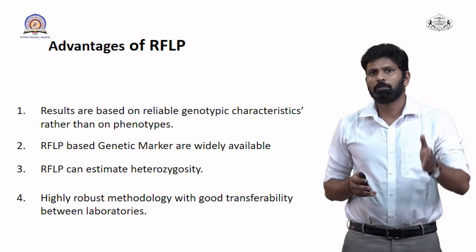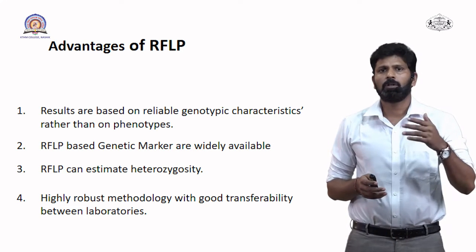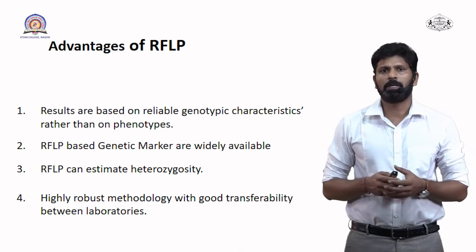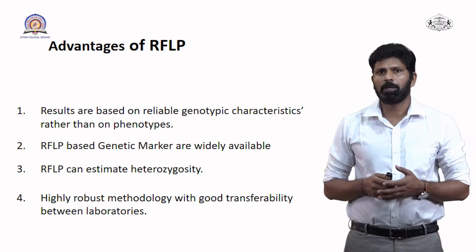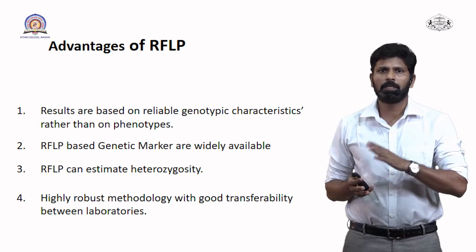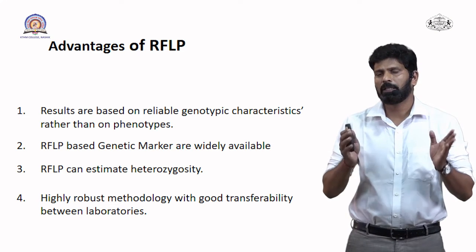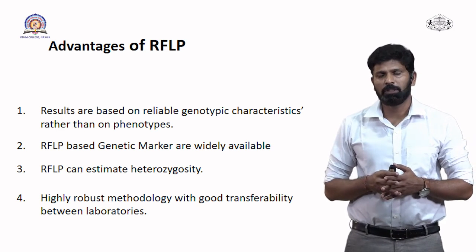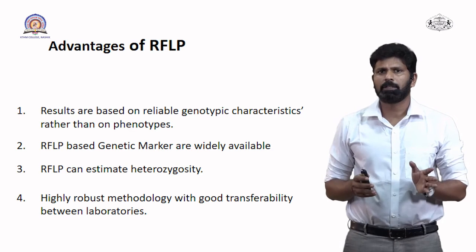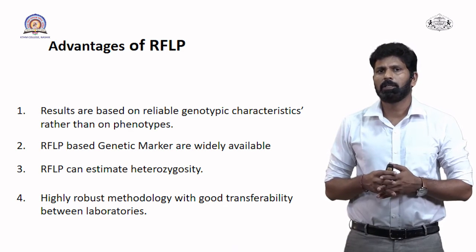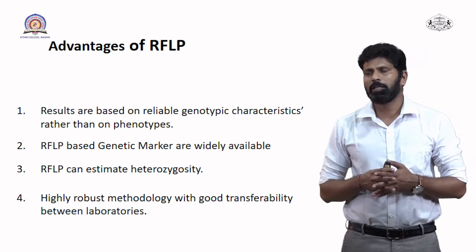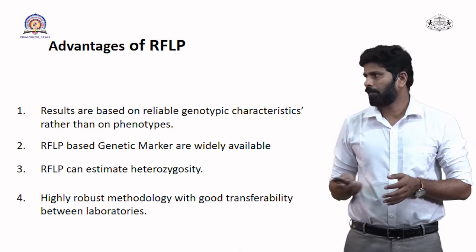What we have seen in the procedure is that we obtain a particular banding pattern, and in that banding pattern we can find out the similarities and differences between the different organisms, and that is called heterozygosity. So we can easily detect heterozygosity between different organisms with the help of RFLP.